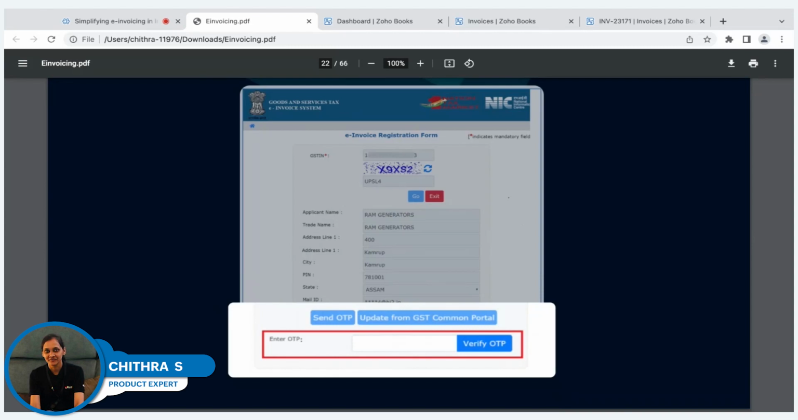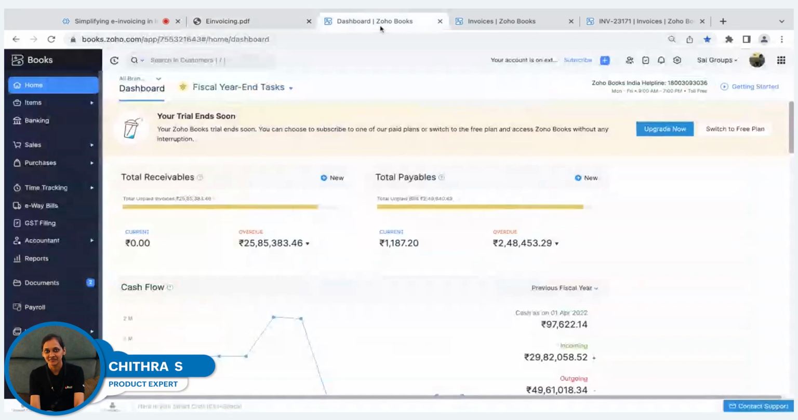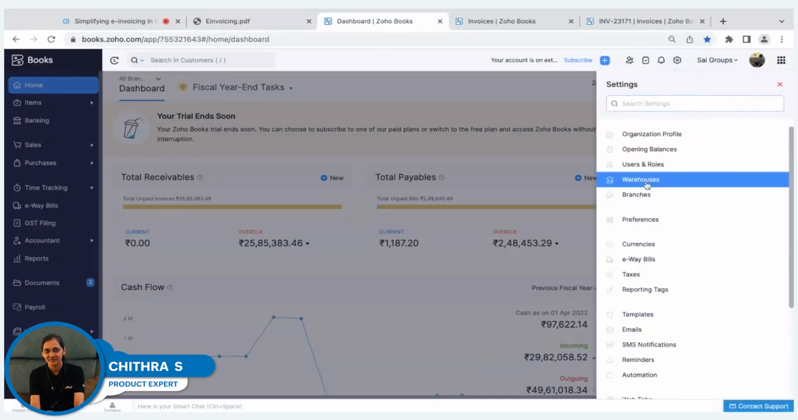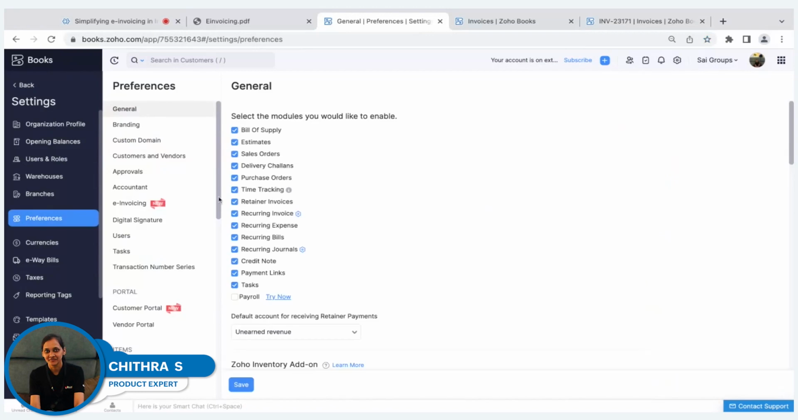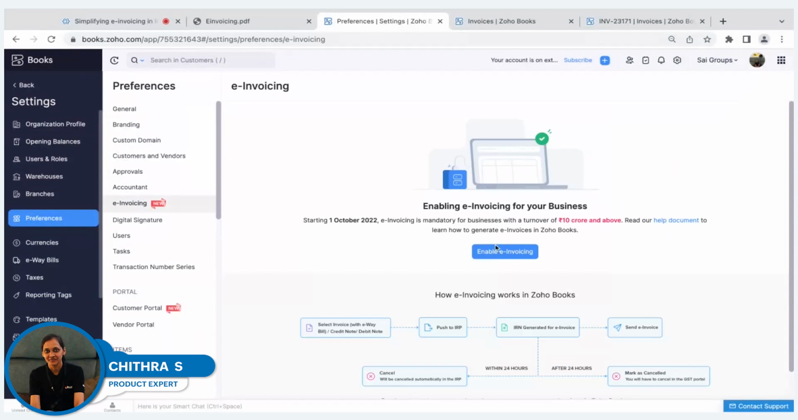So we have completed the first step where you can register yourself in the invoice registration portal. The second step is to enable e-invoicing in Zoho Books. For that, we believe you would have created an account in Zoho Books. Under settings and preferences, you'll be able to see an option for e-invoicing. From this e-invoicing section, click on the enable e-invoicing option.